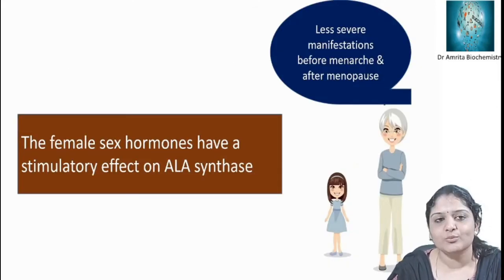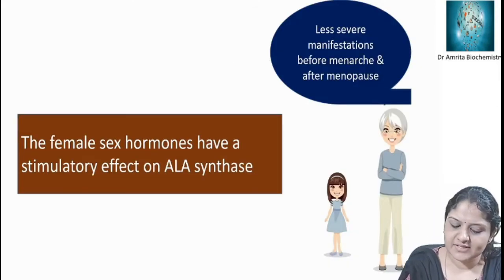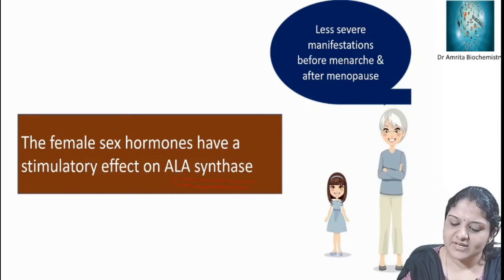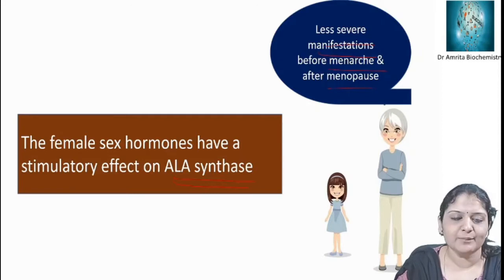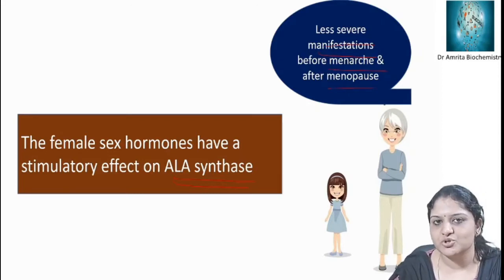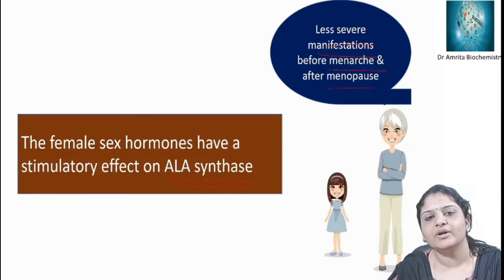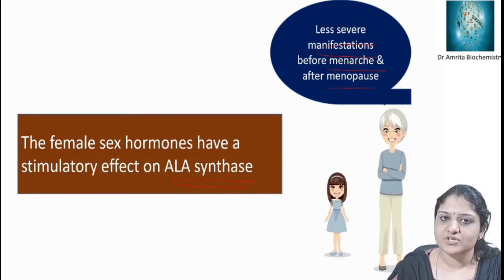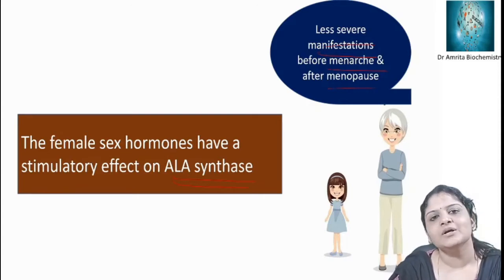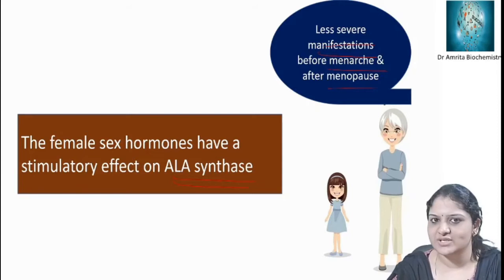Female sex hormones have a stimulatory effect on ALA synthase. So the manifestations are more during the reproductive period, and less severe before menarche and after menopause. It is said that these female hormones, estrogens and progesterone, have a stimulatory effect on ALA synthase. But surprisingly, during pregnancy also the manifestations are less.